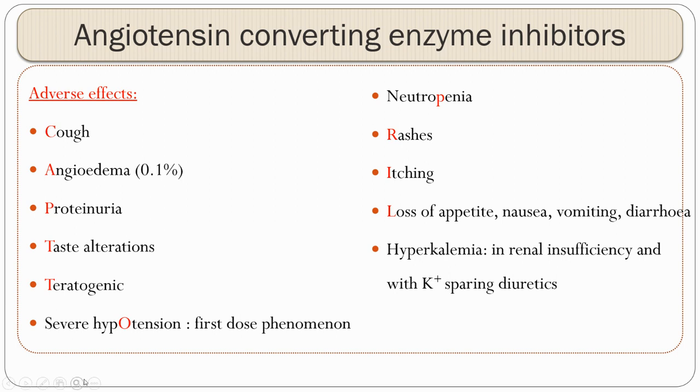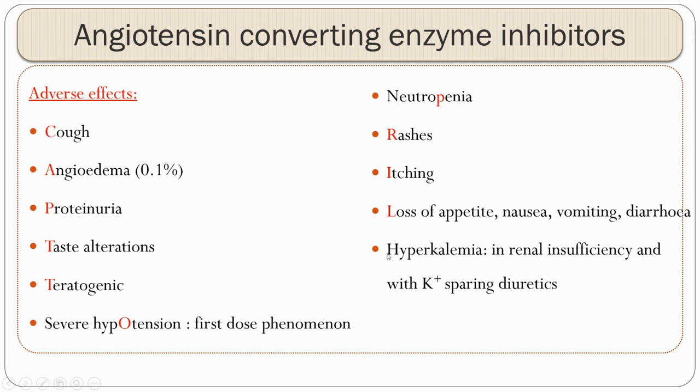In the same way, in the case study, we have seen the patient, immediately after a few hours of taking captopril, developed hypotension, that is called severe hypotension and a first dose phenomenon. How do you overcome this? Mainly by using longer acting drugs, then followed by neutropenia, rashes, itching, loss of appetite, and most importantly, hyperkalemia.